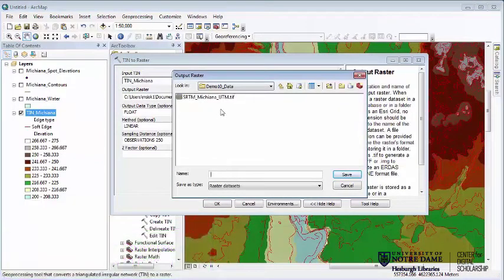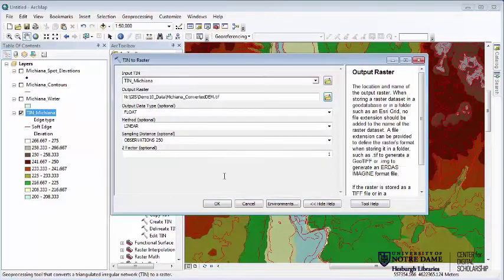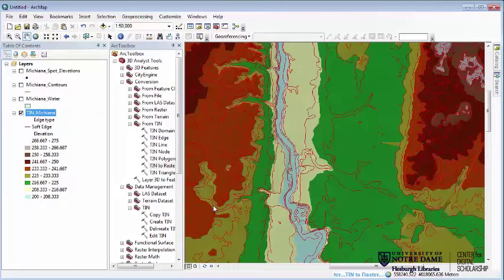Now I would go ahead and call the output raster something like Michiana converted DEM .tif. And the .tif is important here because otherwise it's going to try to give it to you in a different file format that couldn't have that long of a name, and it'll give you an error. So the first thing you should check if you get an error is whether you have that .tif at the end. So go ahead and hit OK.